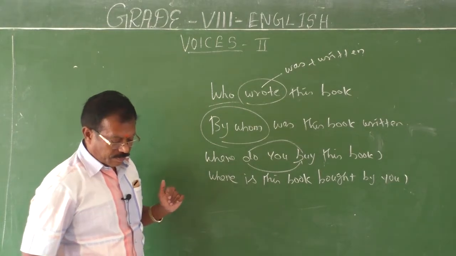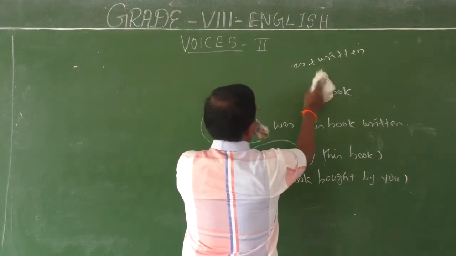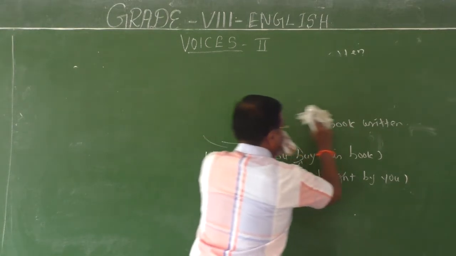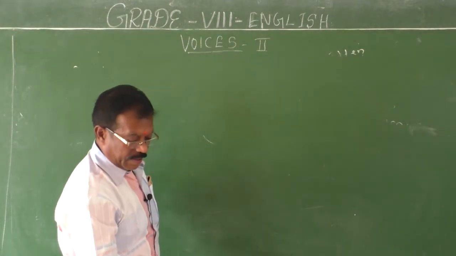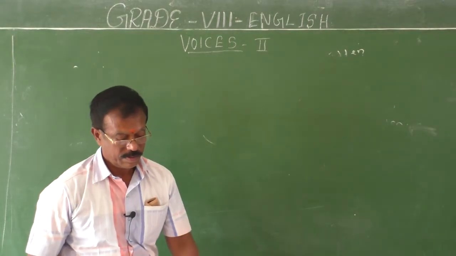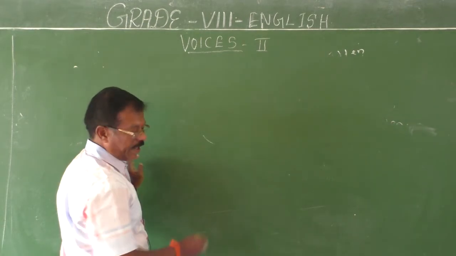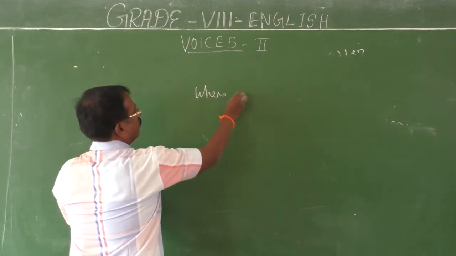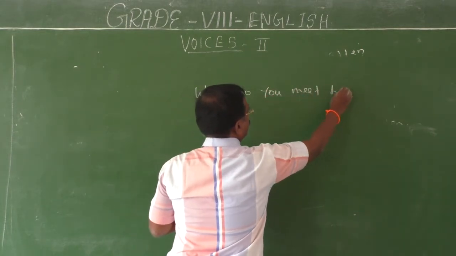See, reasonable question. Where do you meet her?